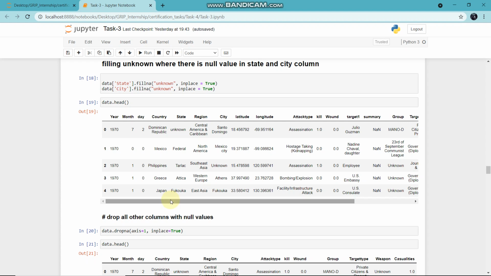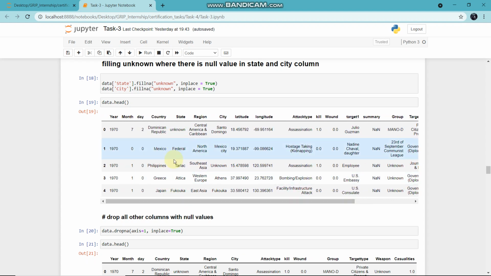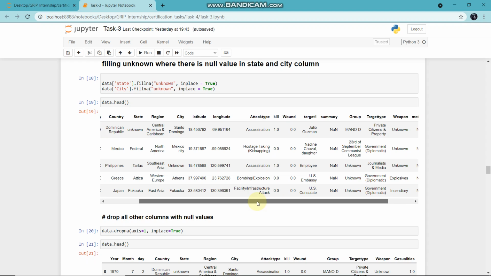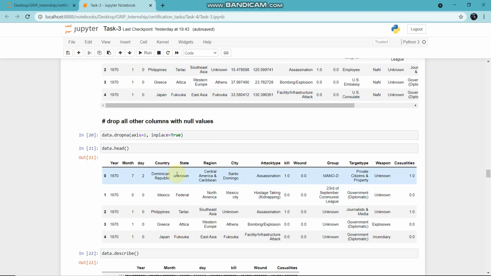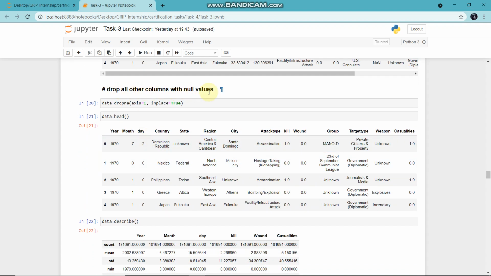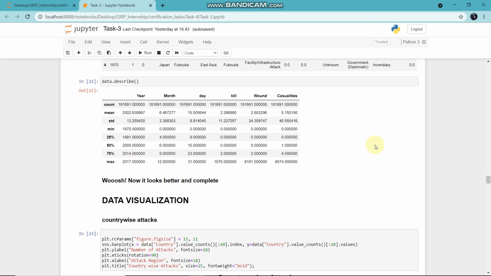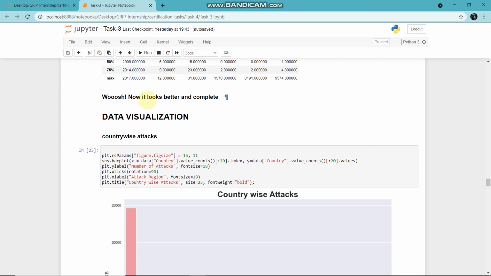And now our dataset will look like this. But there is also a null value present in the motive column and summary column because we didn't drop them yet. Now drop all columns with null values: data.dropna(axis=1, inplace=True). Then data.head, and here you can see that there is no column called summary or motive. Now it looks better and complete.